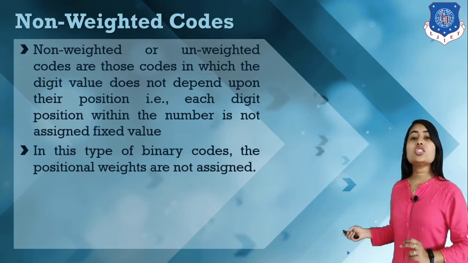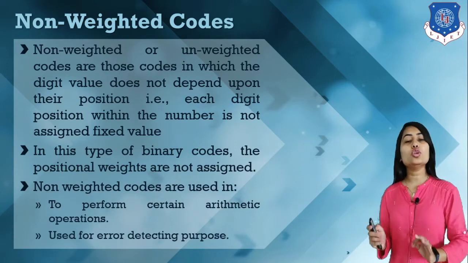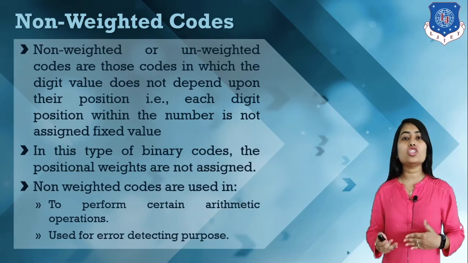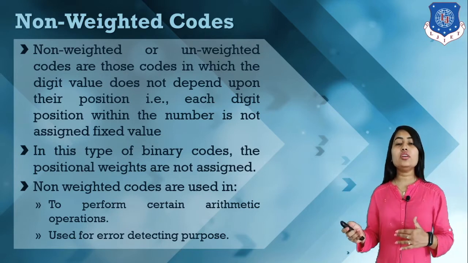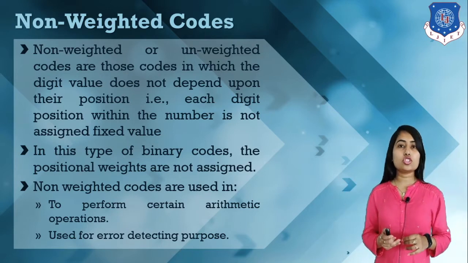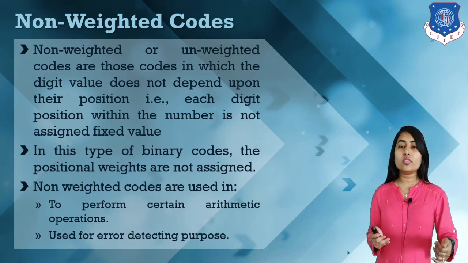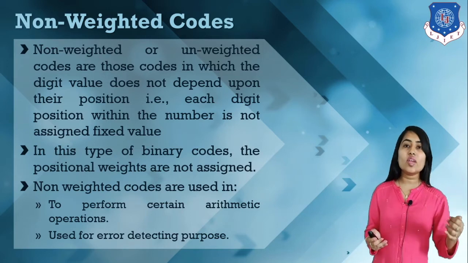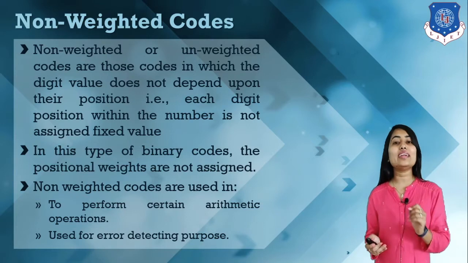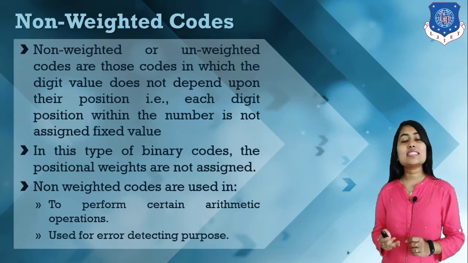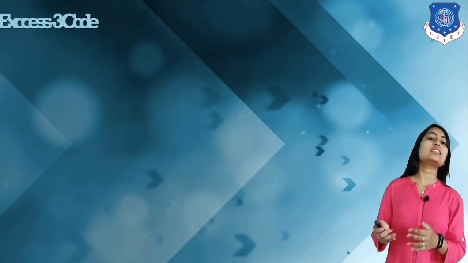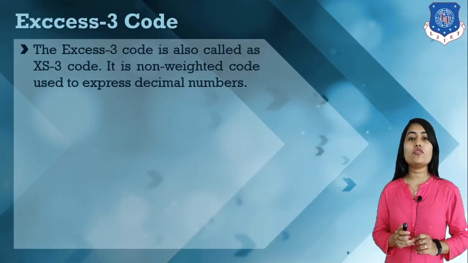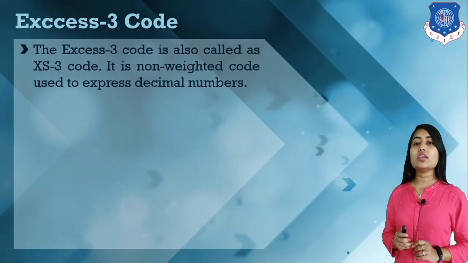These weighted codes are basically used in arithmetic logic unit operations or to perform error detection in binary bits. The unweighted, or non-weighted, codes are used for error detection purposes. So let's discuss the unweighted codes. First, we have the XS3 code.